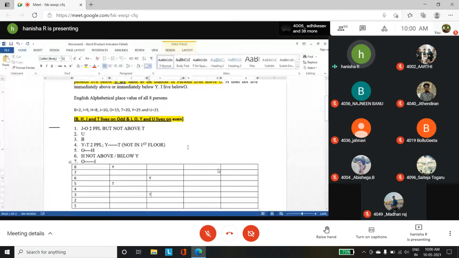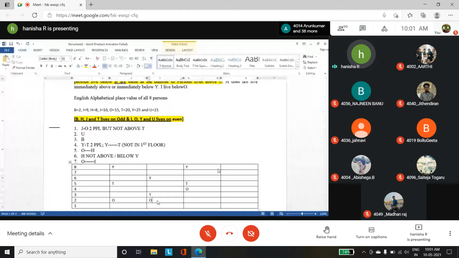So by combining all these things, you have O being repeated again and again. Between J and O you have 2 people. O is not above T, so you should have O below T. So O should live on an even numbered floor. The possible position of O is over here, and again on the 4th floor. So I am taking this again, T, and O can come on this floor. Here, O can come on the 2nd floor. This is the possibility.